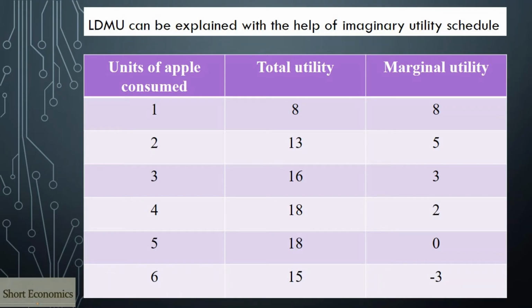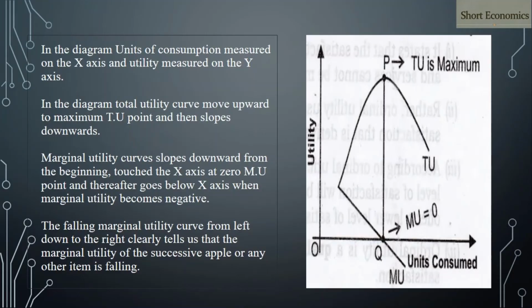So we can see that it's a maximum, and the marginal utility becomes 0. Again, if we consume the sixth apple, what happens? The marginal utility becomes negative and the total utility starts to diminish. Again, this imaginary utility schedule also tries to convey that we obtain less and less marginal utility from the successive units of a commodity as we consume more and more of it.